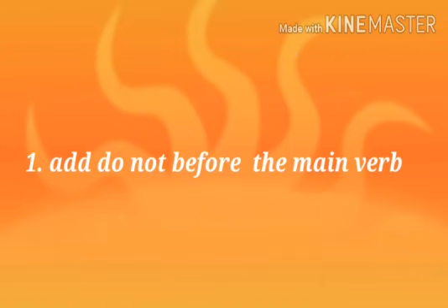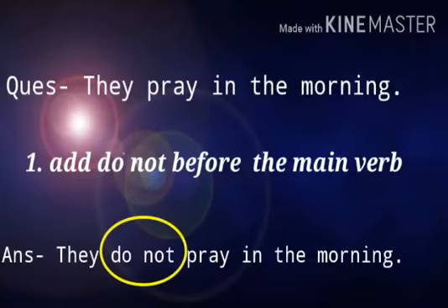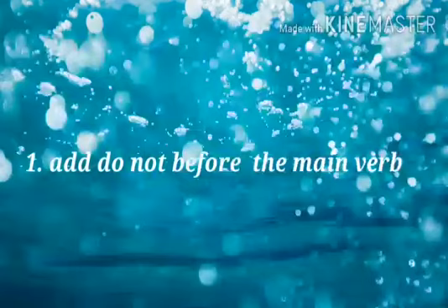Let's move on to the next slide to have our next example. They pray in the morning. In this sentence, the subject they is plural. That's why it has taken the singular verb pray. How will we change it into negative? We will simply add do not before the main form of verb or singular form of verb. Here is the answer. They do not pray in the morning. Do not is placed before the singular form of verb pray.